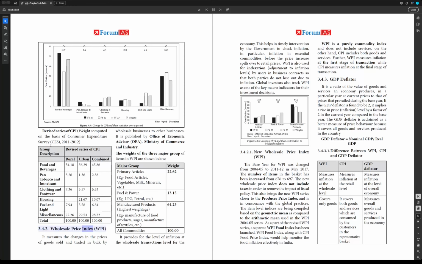3.4.2 Wholesale Price Index, WPI. It measures the changes in the prices of goods sold and traded in bulk by wholesale businesses to other businesses. It is published by the Office of Economic Advisor, OEA, Ministry of Commerce and Industry. The weights of the 3 major groups of items in WPI are shown below.